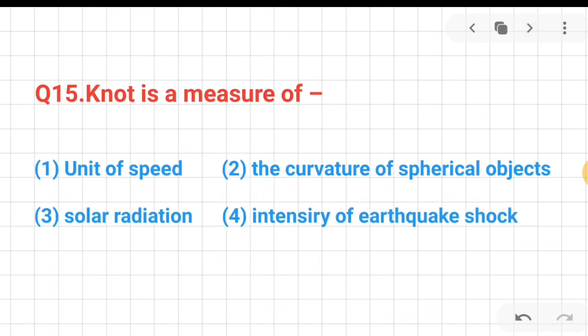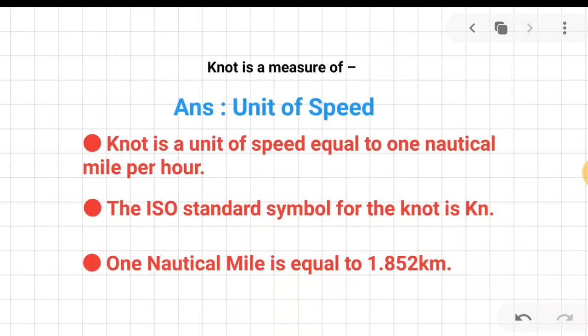The last question. Knot is a measure of what? The correct answer is unit of speed. Remember that knot is a unit of speed equal to 1 nautical mile per hour. The ISO standard symbol for the knot is kn. 1 nautical mile is equal to 1.852 kilometers.